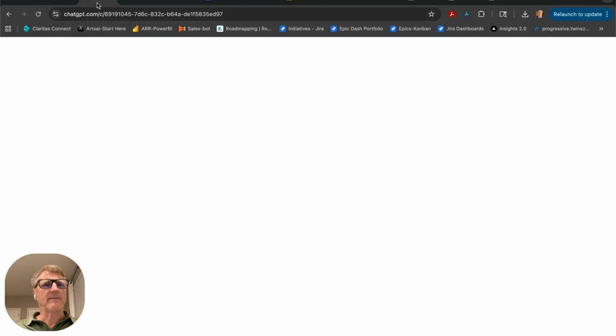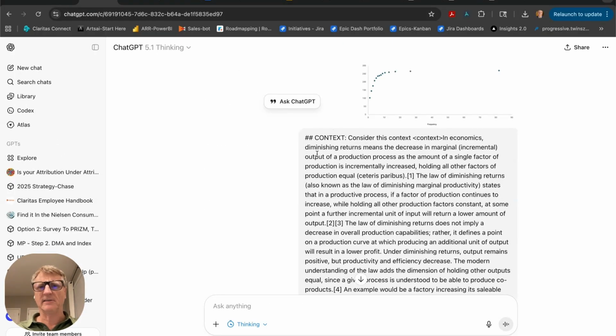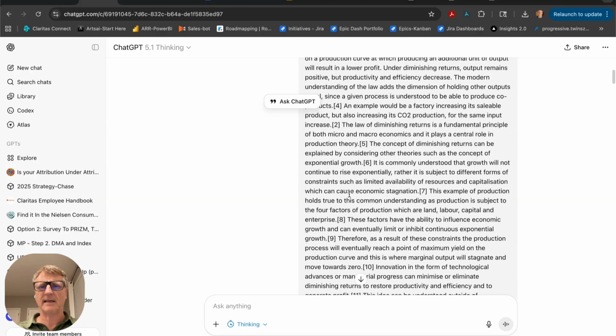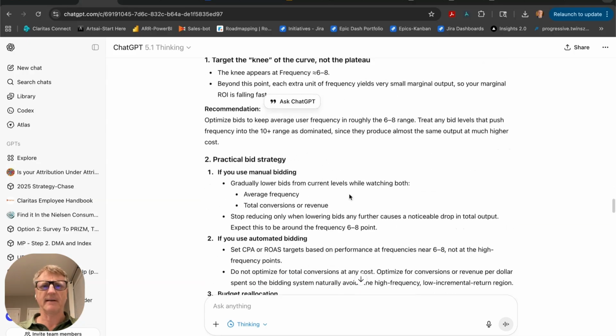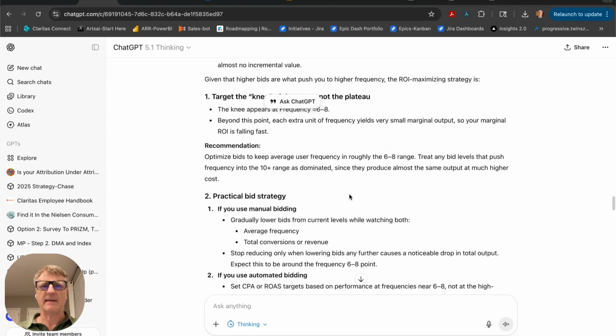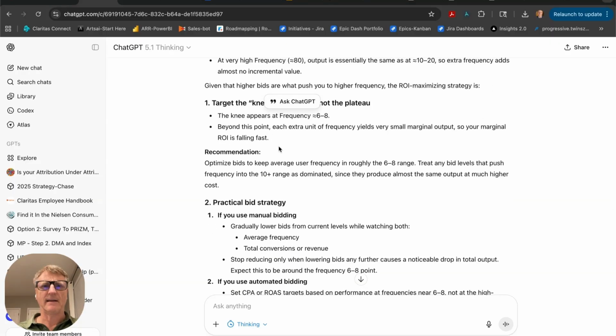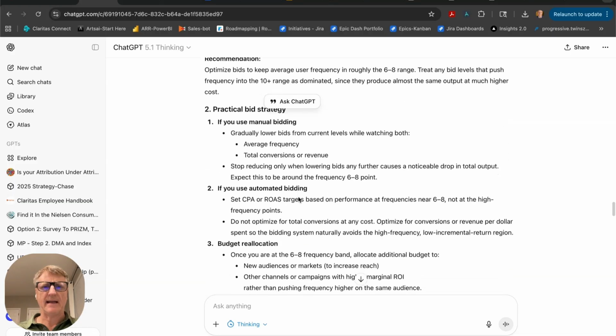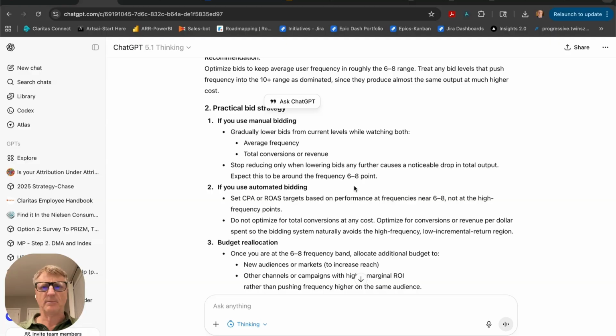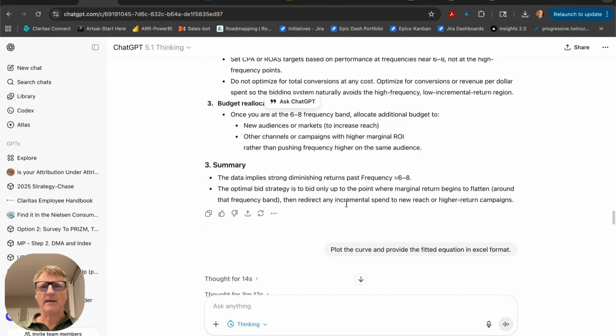Okay, so let's go to the more advanced model. Now this one again used the prompt with the context and same image that it was working off of. We can see here that at the end of it, for frequency from 1 to 7, output rises quickly. From 7 to 20, output still increases, but only slightly. Basically, it says that the knee appears at the 6 to 8 frequency, and so it would say you'd cap frequency at less than 10, and you'd probably aim for a reduced frequency somewhere around 6. Okay, that's a good answer.